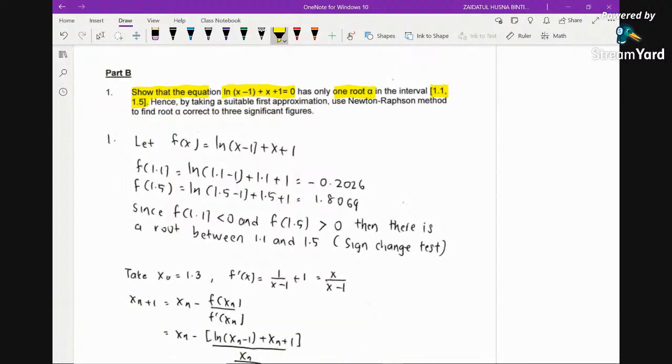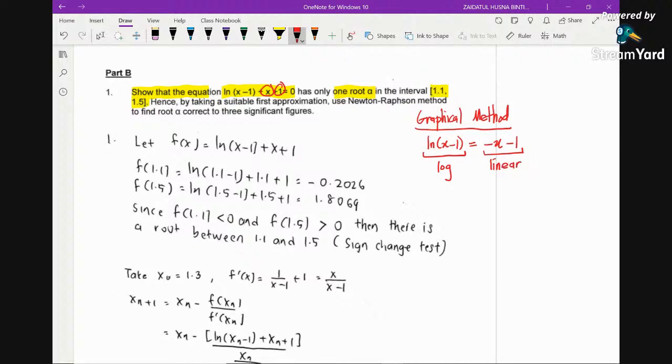When it comes to proving the existence of a root, we have 2 methods: first, the algebraic method, and second, the graphical method. If you want to use the graphical method, you need to sketch the graph. My advice is to first split it into 2, so ln x, and you bring the other terms to the right. So you will have ln x equals negative x minus 1. In this case, you have a log function, and on the right you have a linear function.